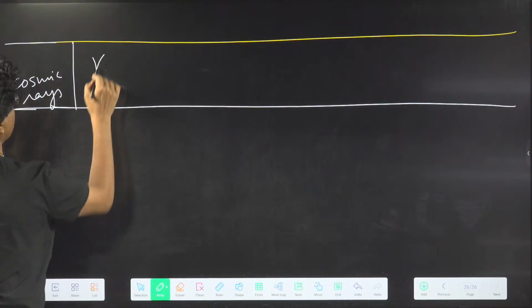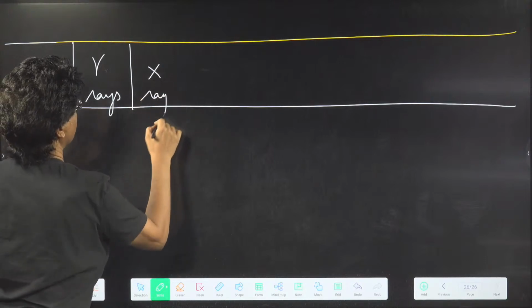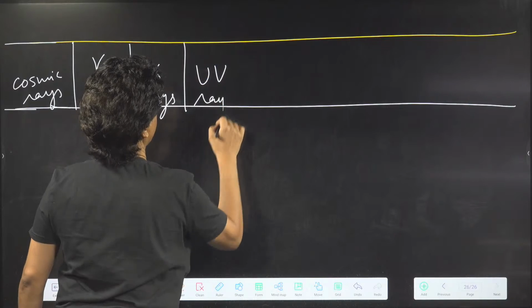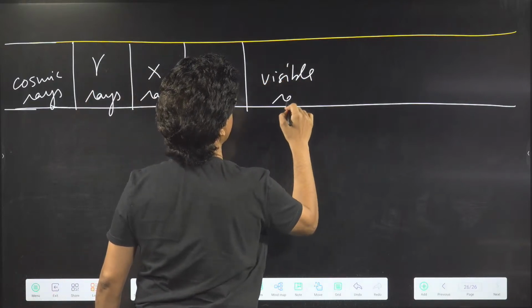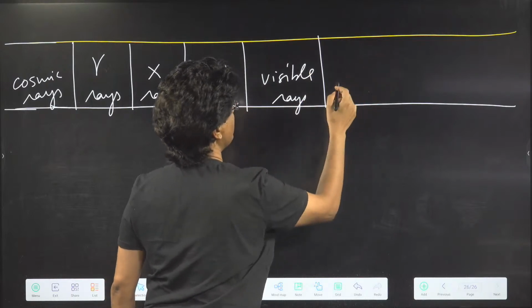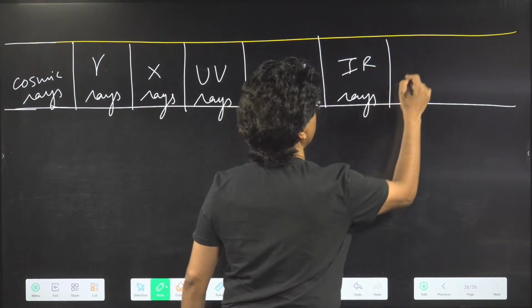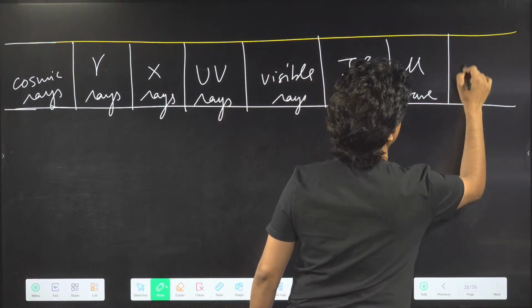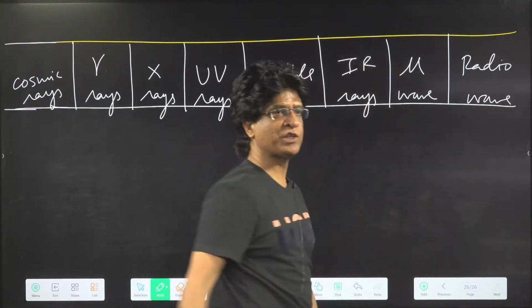Then gamma rays, then X-rays, then UV rays, then the visible spectrum or visible light, then infrared rays, then microwaves, and then radio waves. This is the entire spectrum.